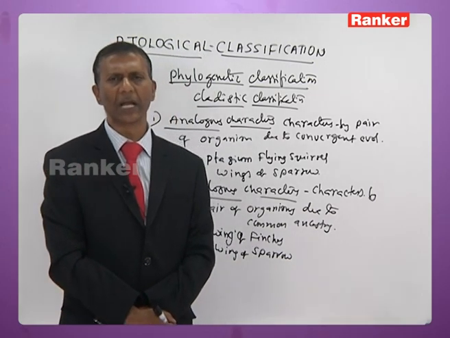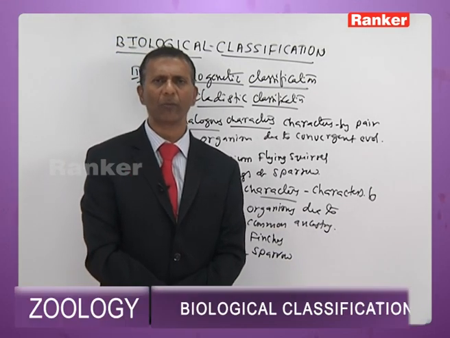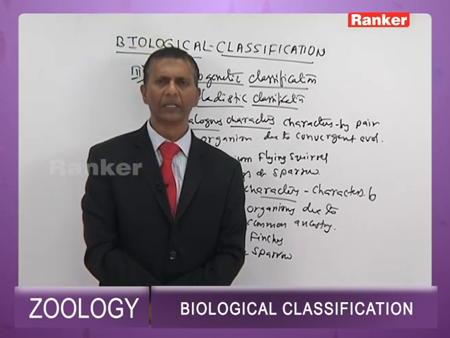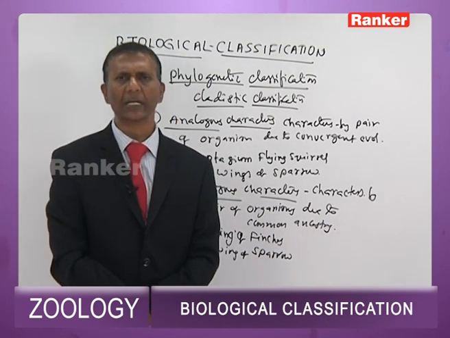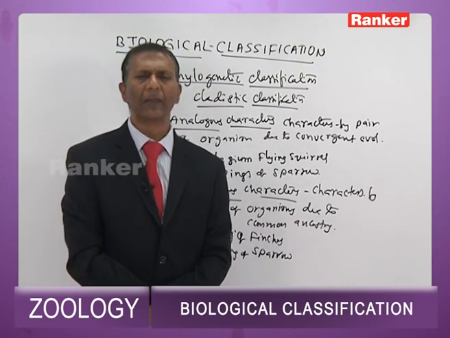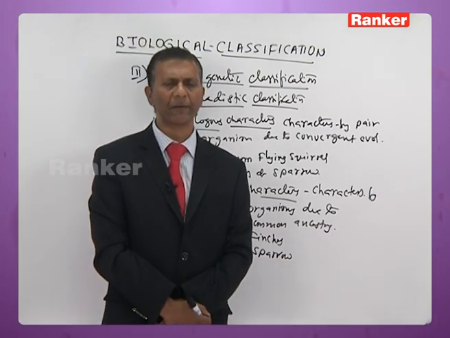Origin is also the same because whale, human being, horse, cat, all of them belong to mammalia. So structure is the same, origin is also the same, but functions may be different here.